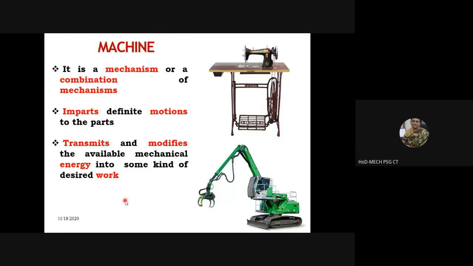But a mechanism like the sewing machine, a very, very small amount of energy is required. Even though we call it a machine, in a mechanical engineering context it is not a machine, it is a mechanism. Now imagine the automatic door closure. Do you call it a machine or a mechanism? Mechanism, because small amounts of forces only are involved.